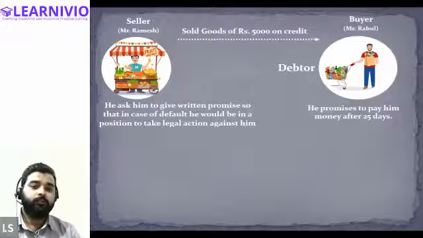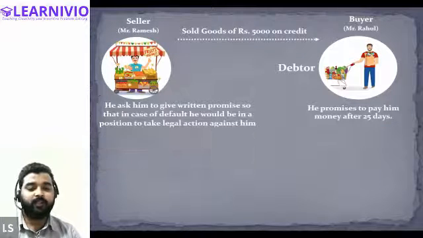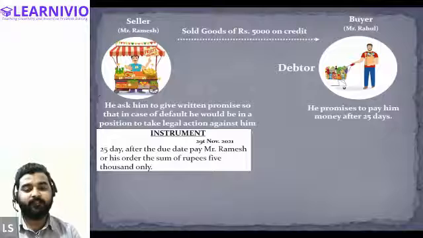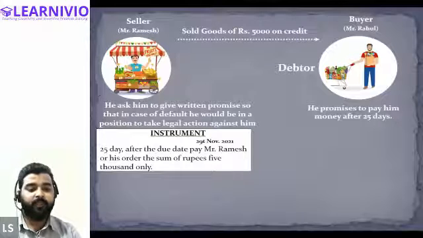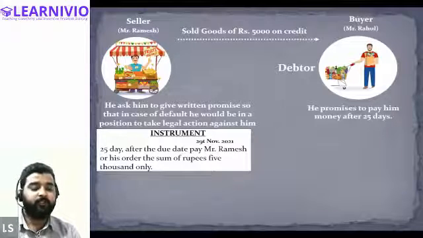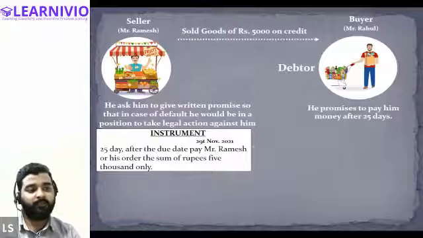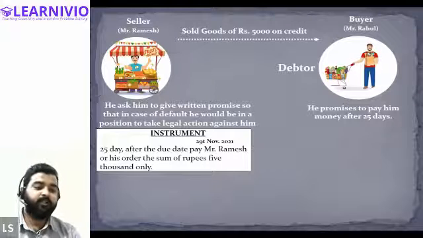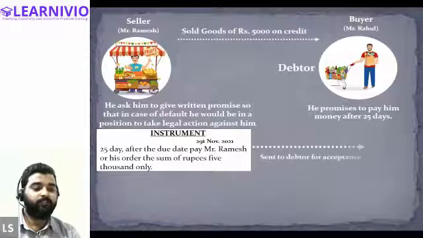Now, what does Mr. Ramesh do? Mr. Ramesh prepares an instrument on which he writes: 25 days after the due date, pay Mr. Ramesh or his order the sum of rupees 5,000 only. And after writing this instrument, he will send it to the buyer, that is, to the debtor, for acceptance.